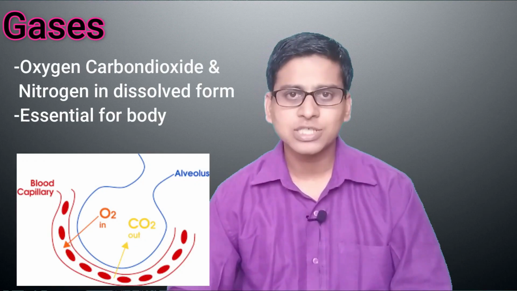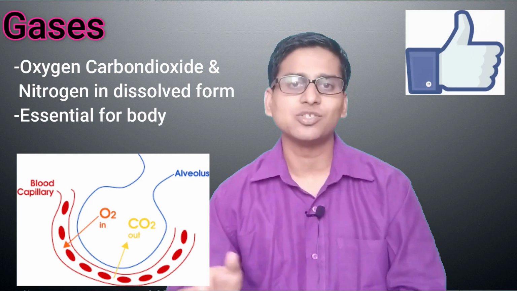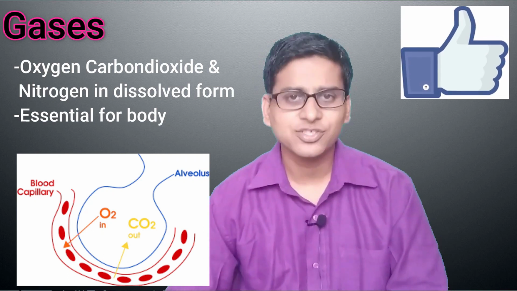After hormones, there is the presence of gases. Oxygen, carbon dioxide and nitrogen are present in the blood plasma in dissolved form. These gases are essential for the cells. In this way, we finish with the blood plasma.